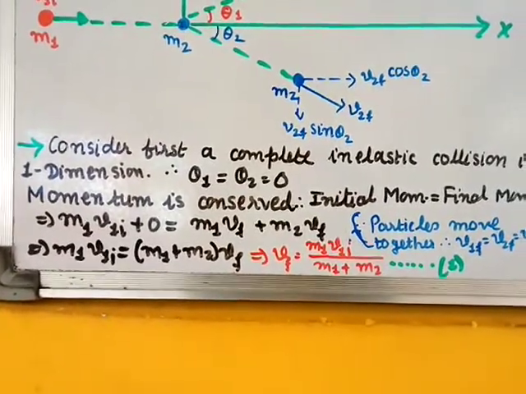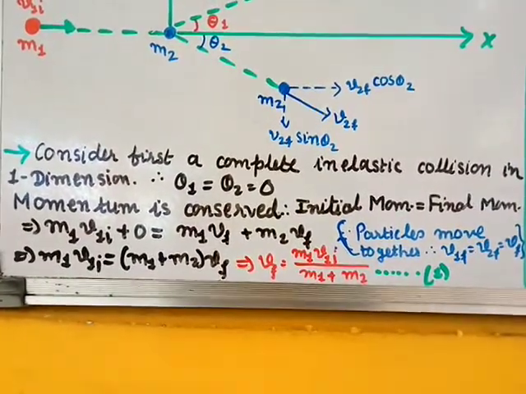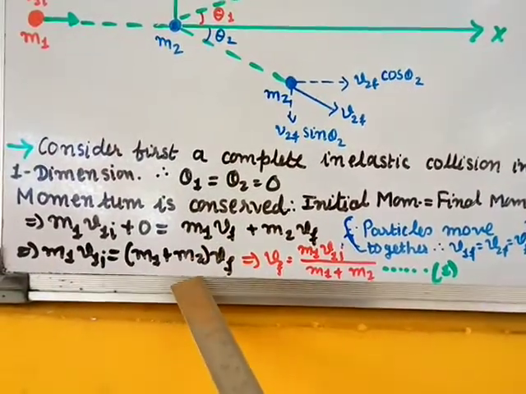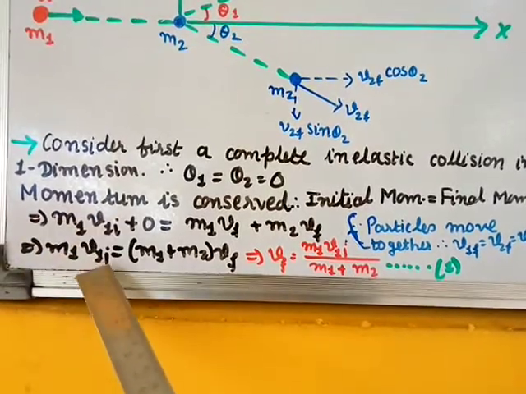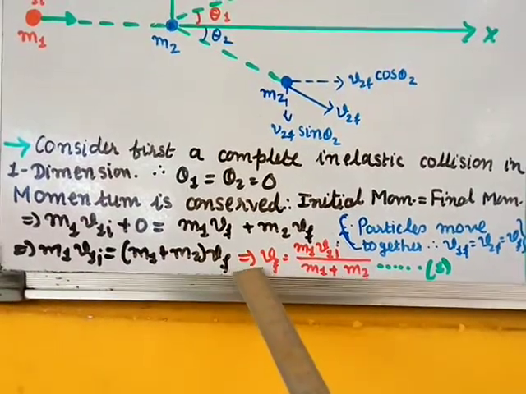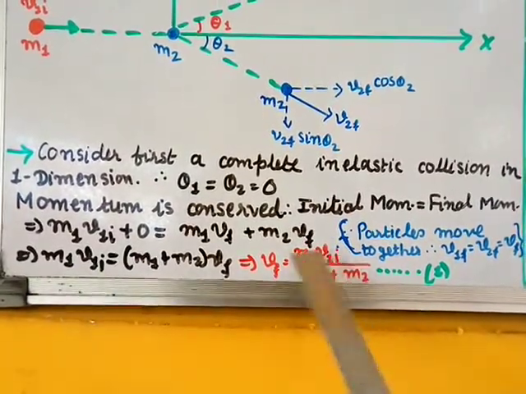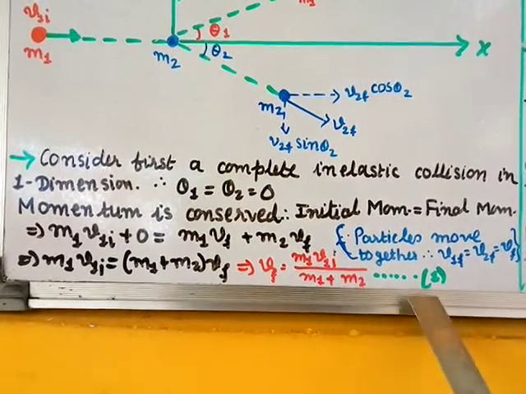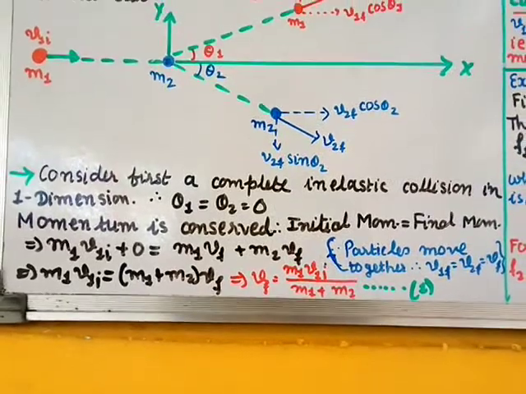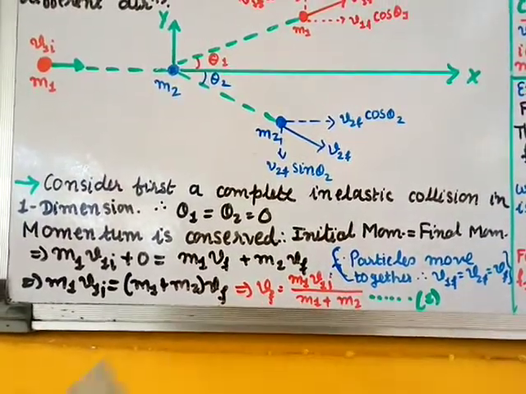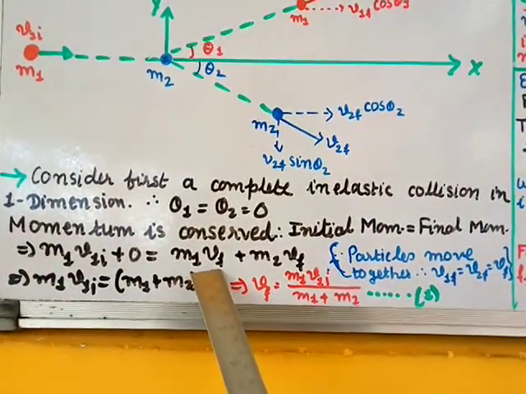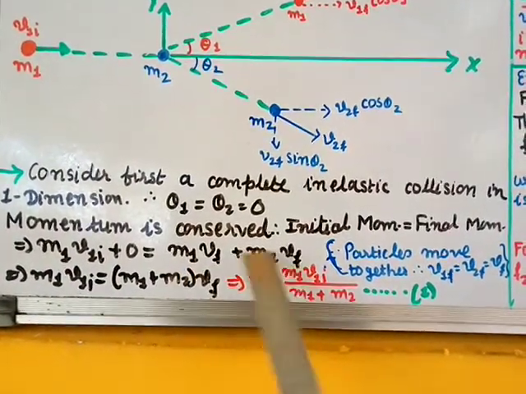Now let us find the value of the final velocity, that is Vf. So I take Vf common from these two. So I get here m1 plus m2, and here m1 v1i as it is. Now Vf equal to this; if you transfer it over here, it will go in the denominator. Vf equals m1 v1i divided by m1 plus m2. Call this equation 1. So this is the final velocity at which the particles are moving. Here v1i is the initial velocity and Vf is the final velocity after the collision.